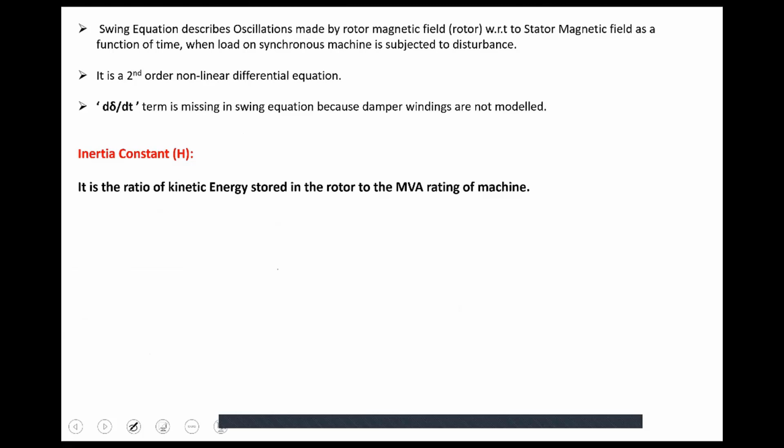So H is defined as the ratio of kinetic energy stored in the rotor divided by the MVA rating of the machine. The kinetic energy stored in the machine is half into J into omega r square, so many megajoules, divided by the rating of the machine, say S in MVA.